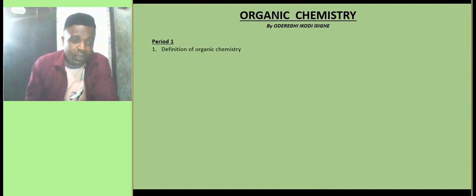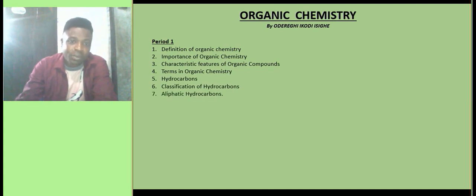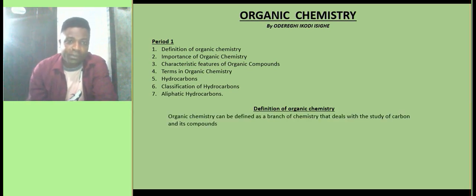Now, in the first period, which is for this lesson, we'll be looking at the definition of organic chemistry, the importance of organic chemistry, characteristic features of organic compounds, terms in organic chemistry. We'll also look at hydrocarbons, classification of hydrocarbons, and then we'll stop at aliphatic hydrocarbon. Now, let's begin with the very first one, the definition of organic chemistry.